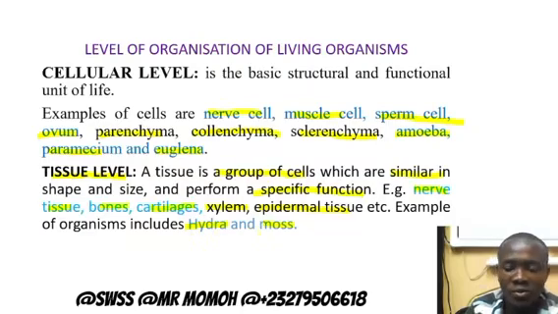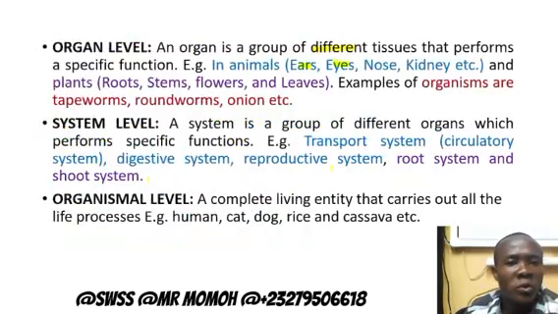So next we are going to talk about the organ level. As we say, an organ is a group of what? Different tissues. But we defined tissue as a group of what? Similar cells. But now, to form an organ, the tissues are not similar. They are made up of what? Different tissues that perform a specific function.